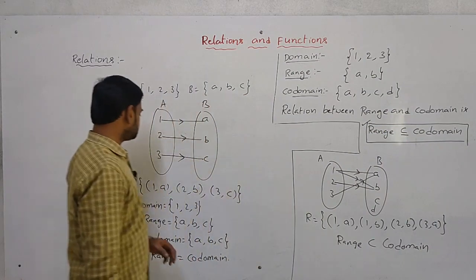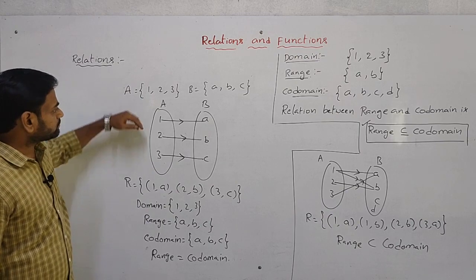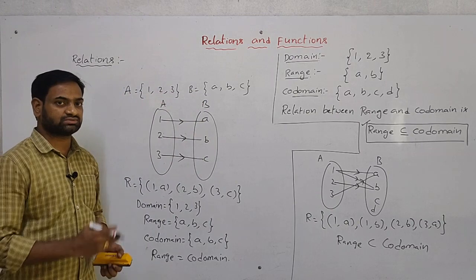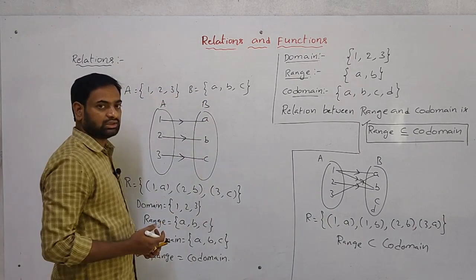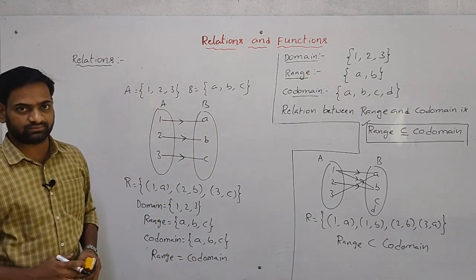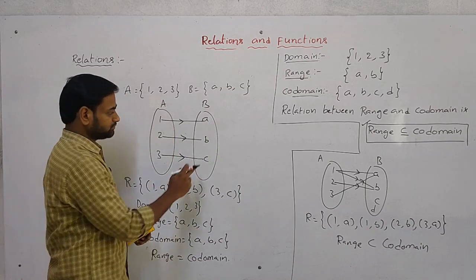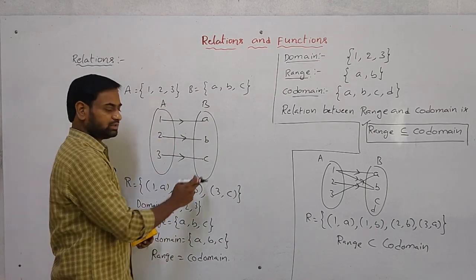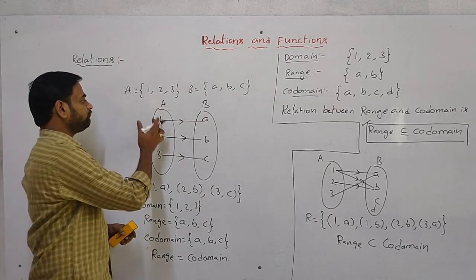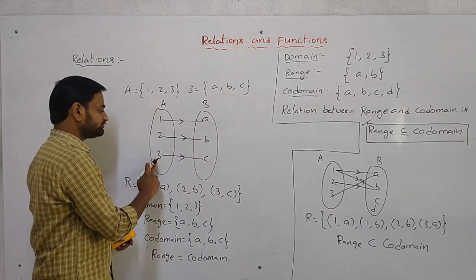Now see, I took this relation. In this relation, the second elements A, B, C are called images of 1, 2, 3 respectively. A is the image of 1, B is the image of 2, C is the image of 3.